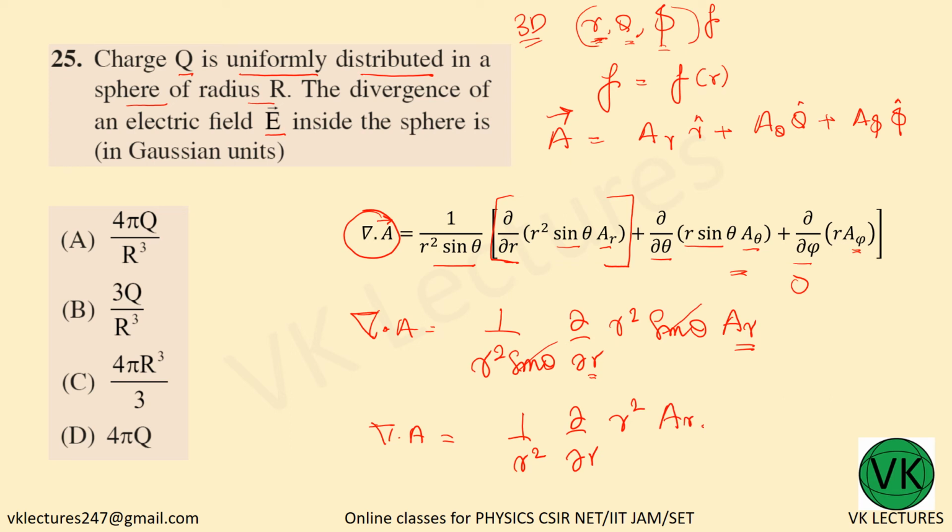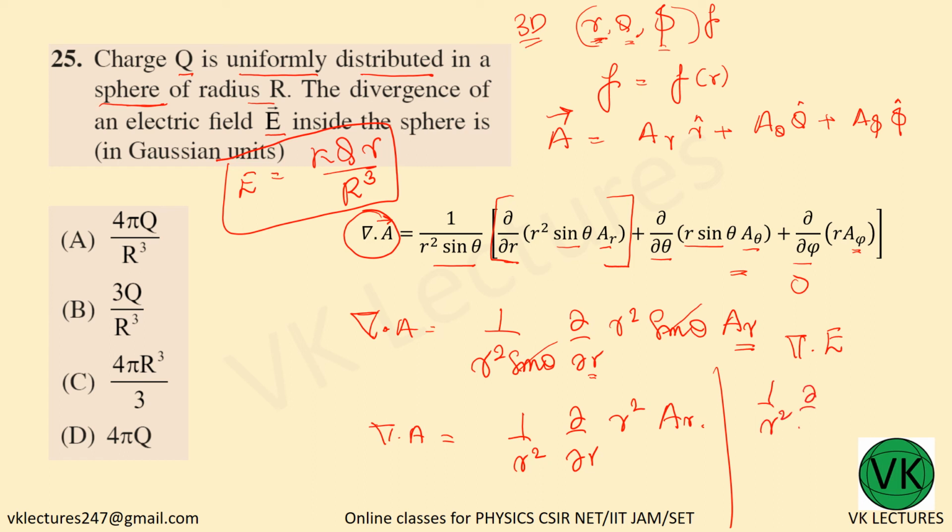Now, inside the sphere, the electric field is given by k Q r divided by capital R cube. So this is the formula for the electric field inside the sphere. Then just substitute this value here. We want del dot E, that means 1 by r square, dou by dou r of r square into k capital Q r divided by capital R cube.